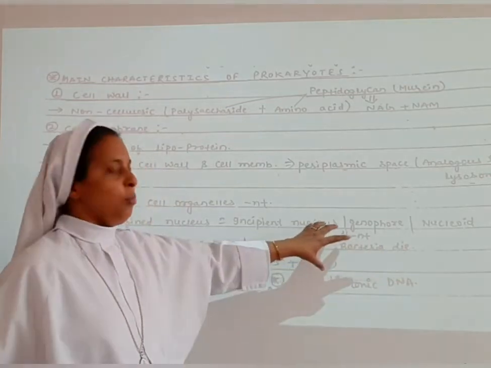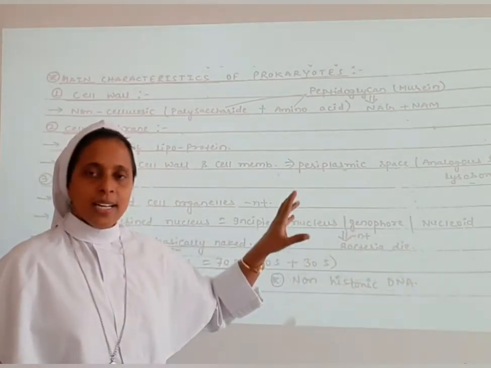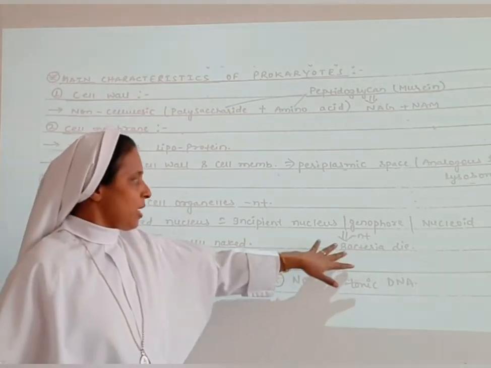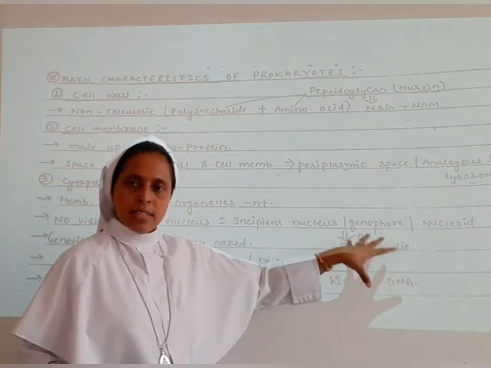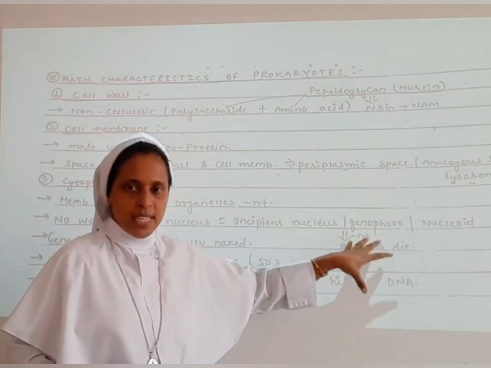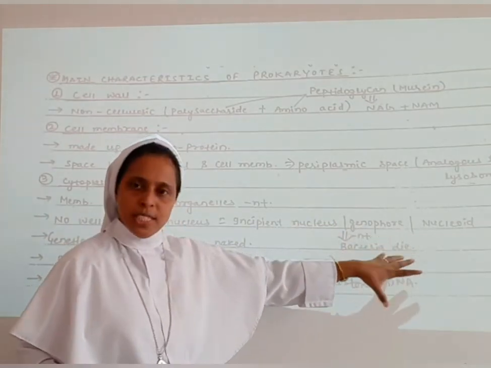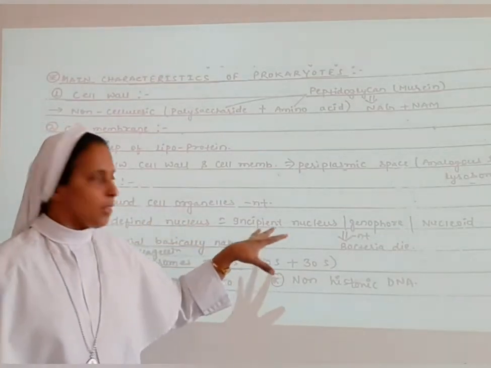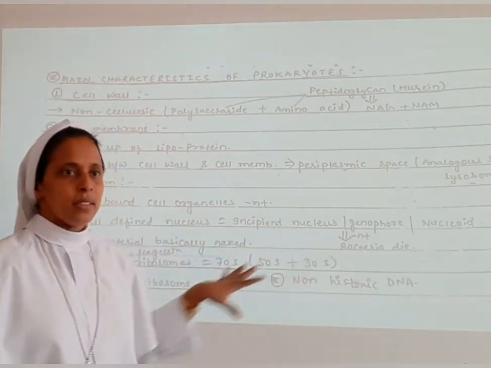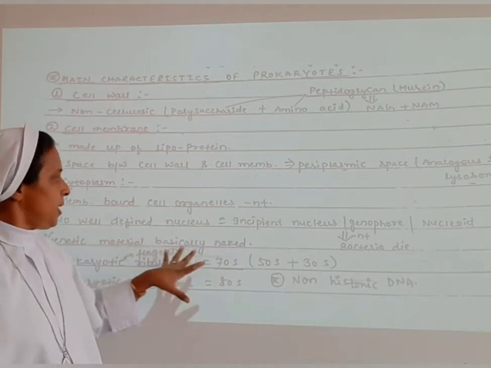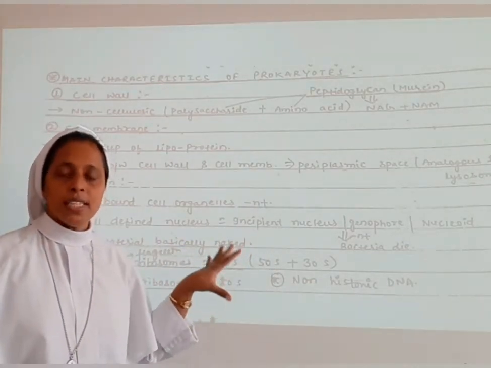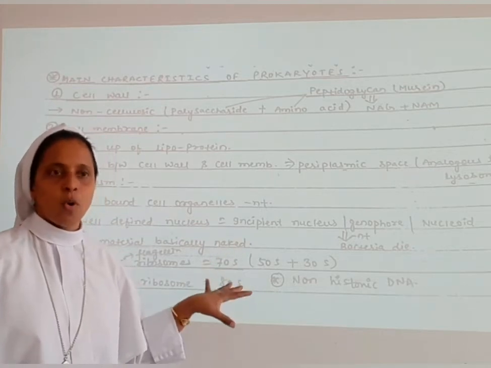If we remove the genophore from the bacteria, it will not be able to survive. The bacteria will die. So no well-defined nucleus means the incipient nucleus. Then the genetic material is basically naked in the prokaryotes.